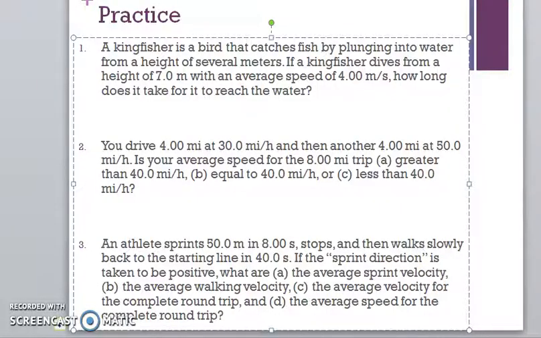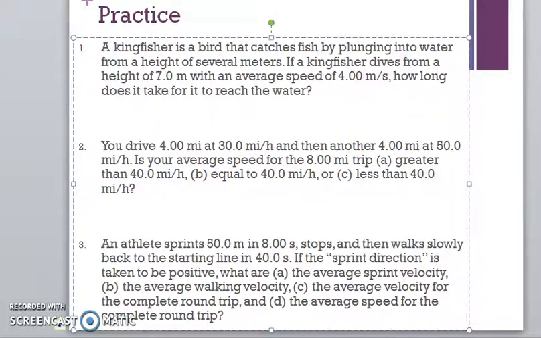Okay, our second example. It says you drive 4 miles at 30 miles per hour and then another 4 miles at 50 miles per hour. Is your average speed for the 8-mile trip greater than 40 miles per hour, equal to 40 miles per hour, or less than 40 miles per hour?